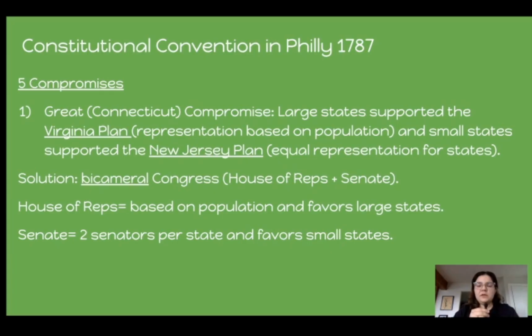This was where large states supported the Virginia Plan, which advocated for representation based on population, and smaller states supported the New Jersey Plan, which advocated for equal representation for states regardless of their population size. So the solution they agreed on was a bicameral Congress, which we have today, the 2 chambers, the House of Representatives and the Senate. The House of Reps would be based on population and it favors larger states. The Senate has 2 senators per state and it favors small states. Does not matter your population size, each state only gets 2 senators.